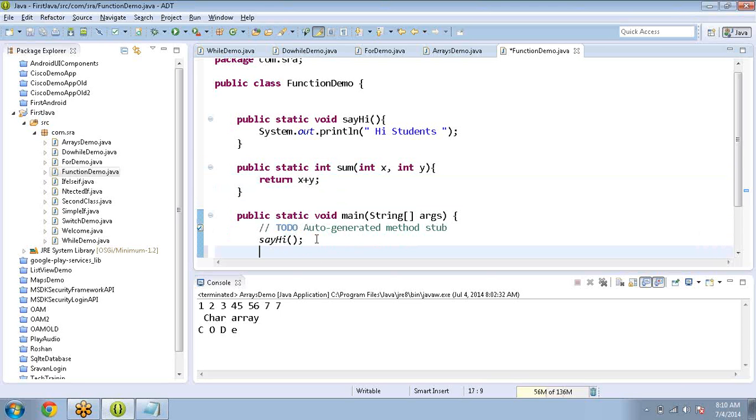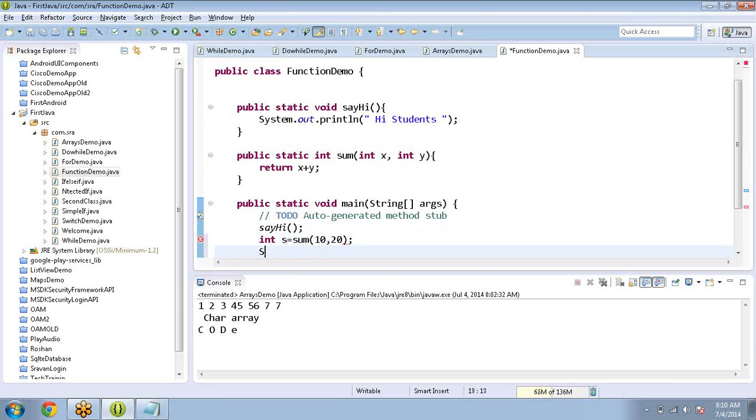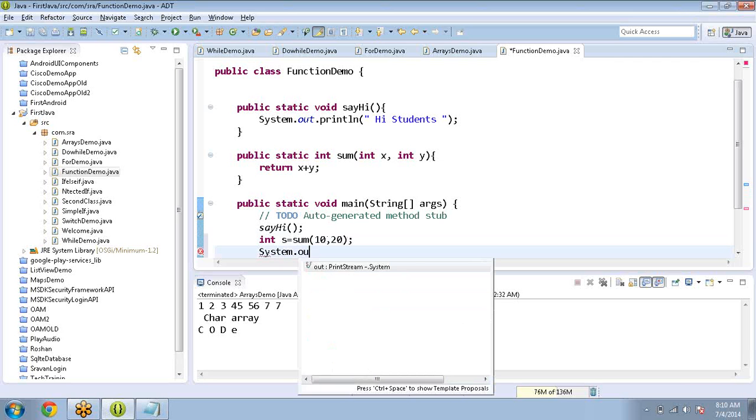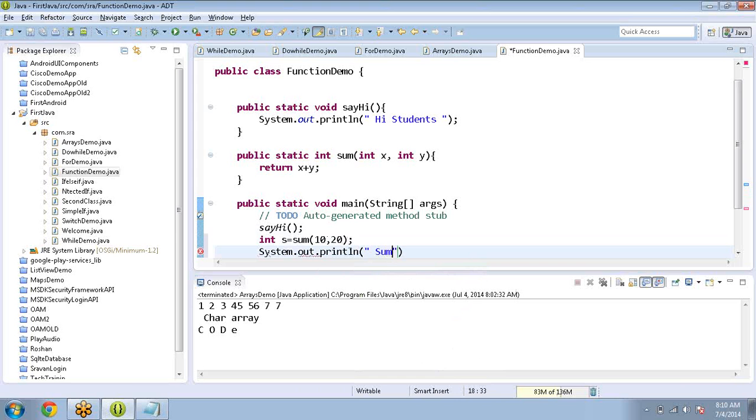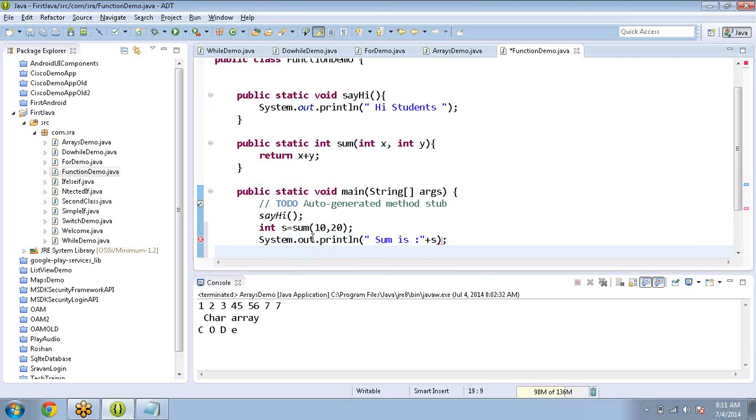Now int s is sum of 10 comma 20. System.out.println sum is plus s.